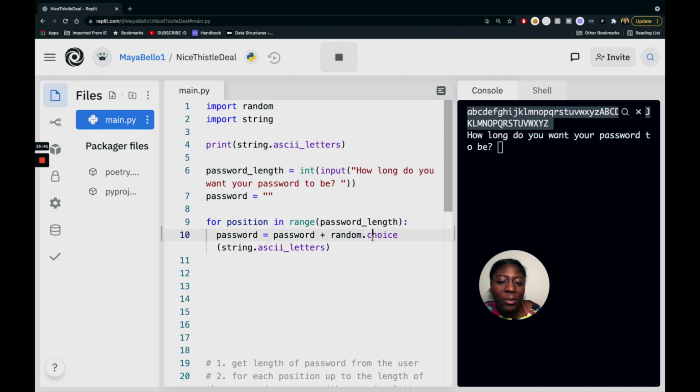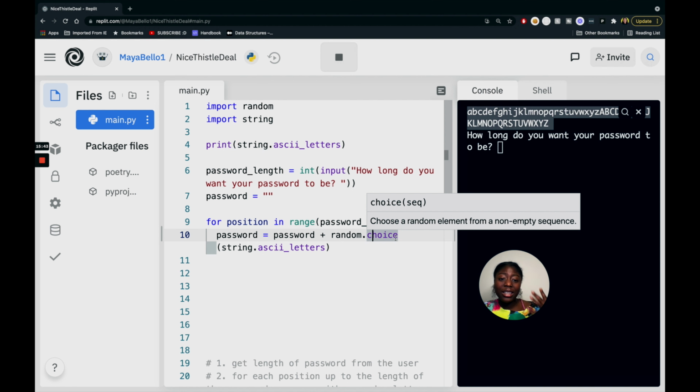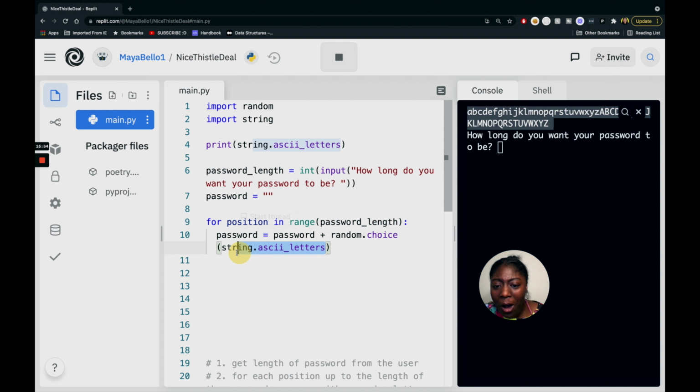And then random.choice. Again, you can look up what choice is doing. It looks like REPL.it even helps us out: choose a random element from a non-empty sequence. Okay, so this is going to help us choose. We get a choice of a random element from this set. So that is making sense.